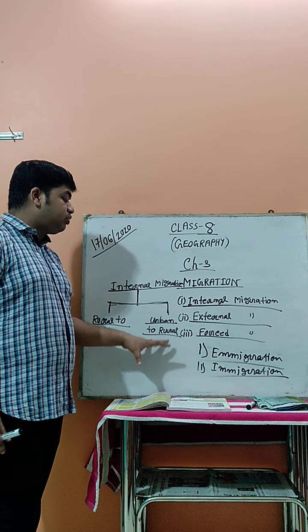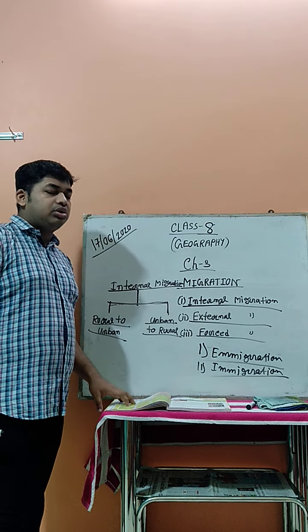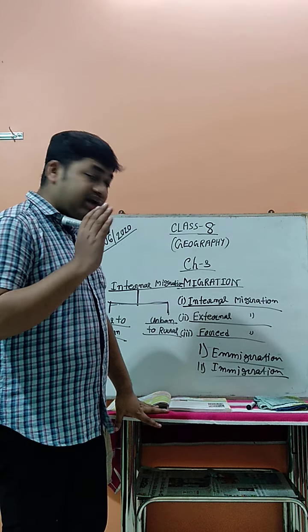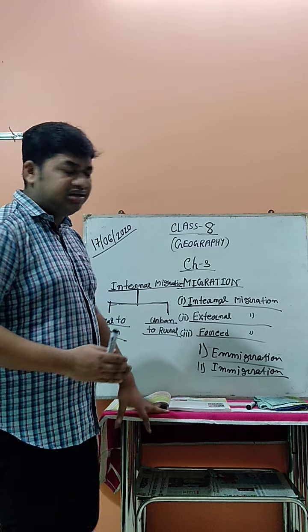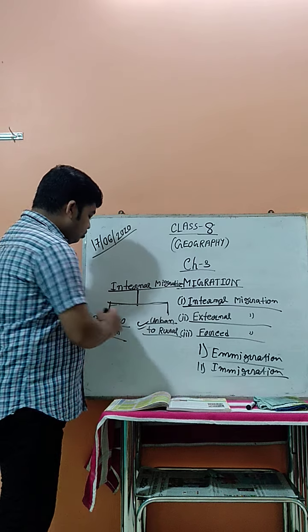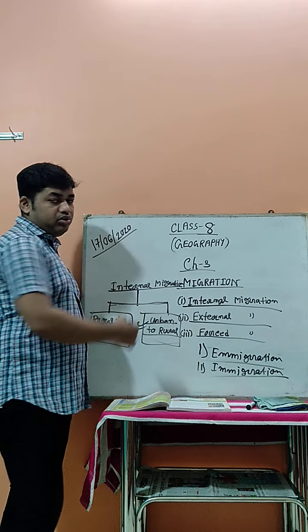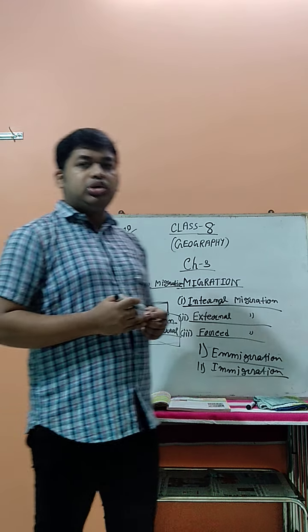When migration takes place from the urban to the rural area, this type of migration is known as urban to rural migration, or the opposite type of migration. And this migration is found in a very rare amount. Most people do not migrate this way. People shifting from the urban to the rural area is very rare.